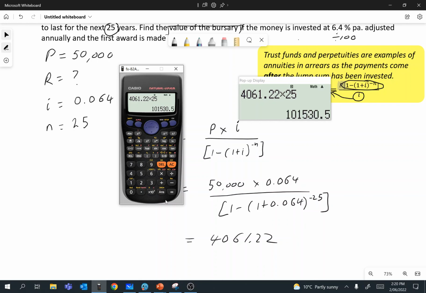So the bank ends up paying $101,530.50. So for a $50,000 investment, this trust fund, the bank actually has to pay slightly more than double that out. So that works quite well for these young artists. And Margot has invested her money quite wisely, in terms of helping these young artists, because it does accrue quite a lot of interest.